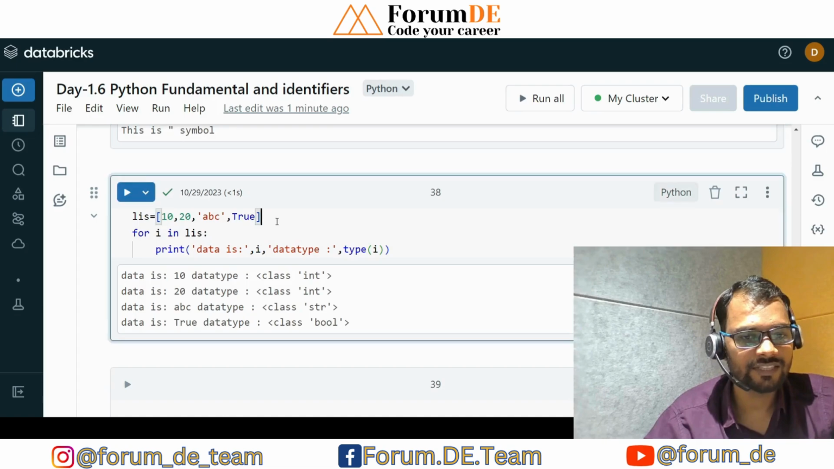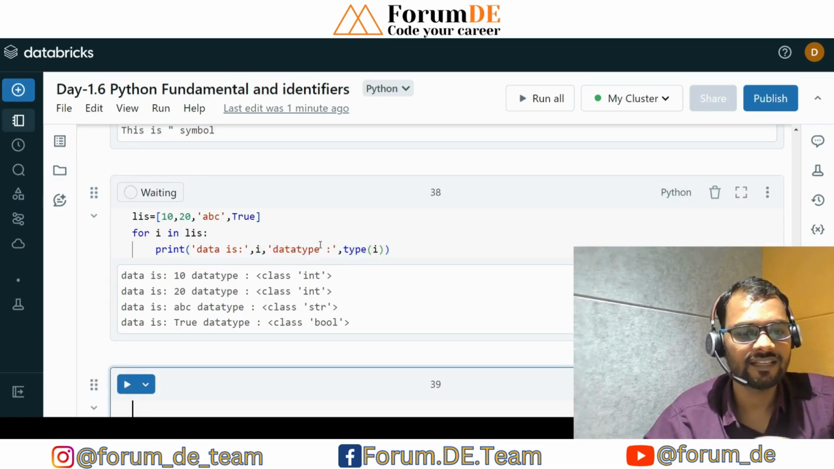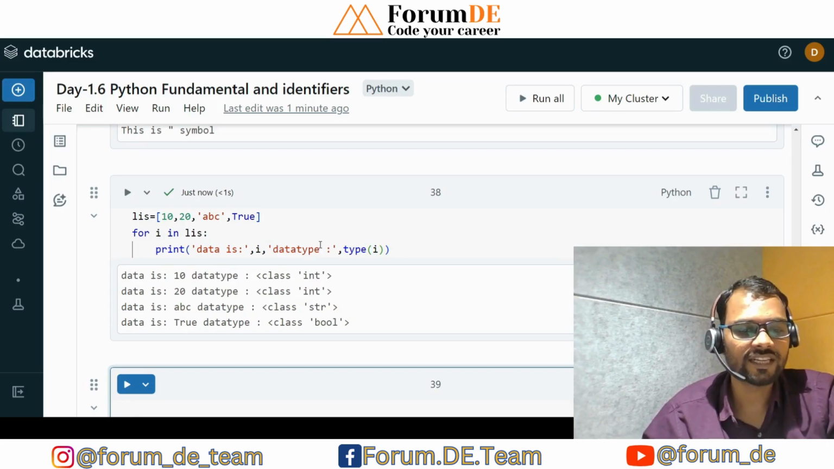And this is the list data type. In the list, these are the integer, these are the string, and these are the boolean. Multiple data types contained within a square bracket is the list data type. If I iterate over the list items one by one, we are printing the data along with the data type here. This is one example to print the data along with the data type: 10 int, abc string, True.